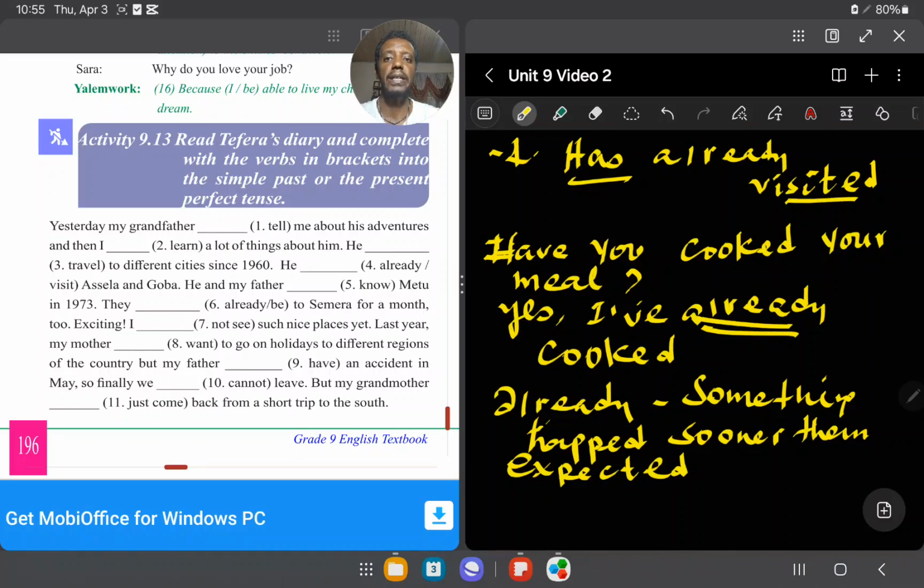I have already done የሚለው የትኛውን አክሽን ቨርብ እያስገባችሁ ተጠቀሙ። So I have already done this. Something happened sooner than our expectation.